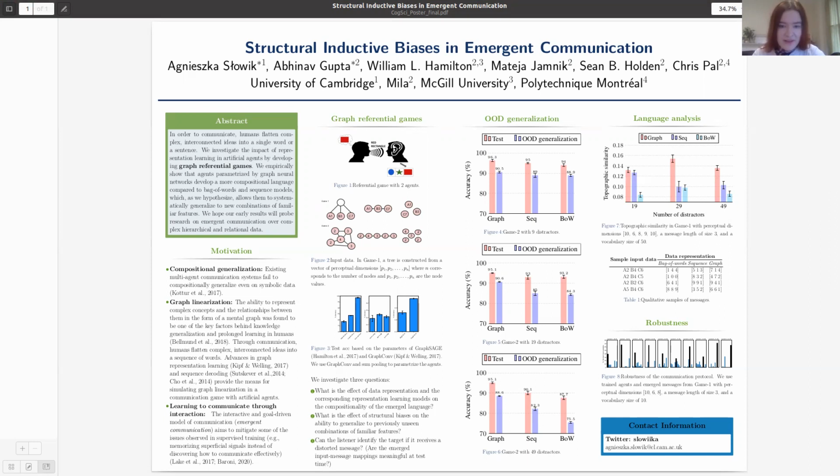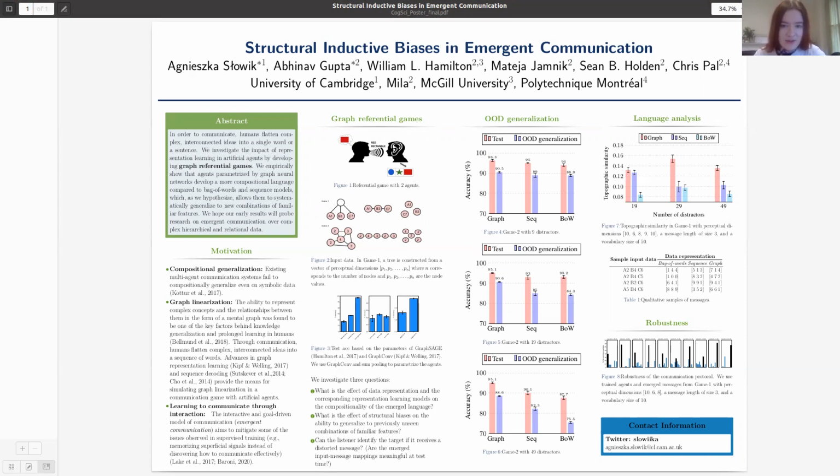What is the effect of data representation and the corresponding representation learning models on the emerged language in terms of compositionality? What is the effect of structural biases on the ability to generalize to previously unseen combinations of familiar features? Let's say if the agents learn to discuss a red square and a blue ball, are they going to be able to understand a red ball? Can the listener identify the target if it receives a distorted message? So in this case, we hope the answer is no, because we would like those messages that appeared in the game to be as meaningful and as useful in solving the task as possible.